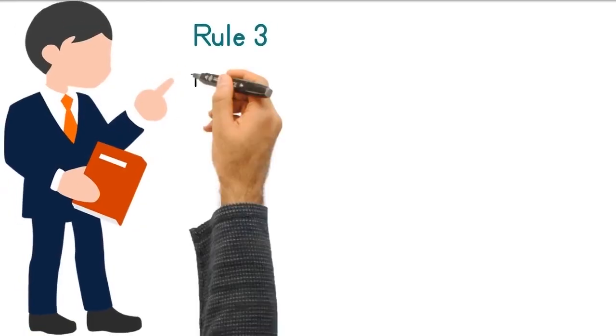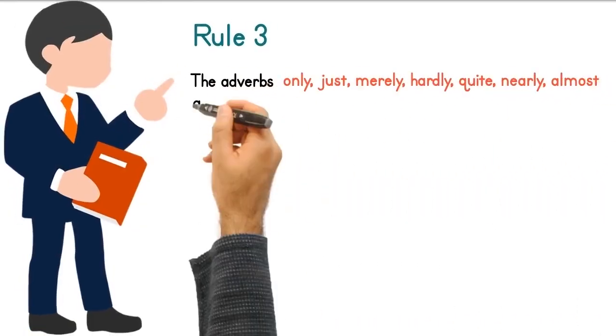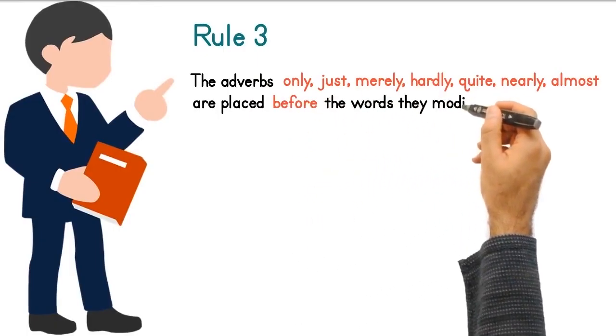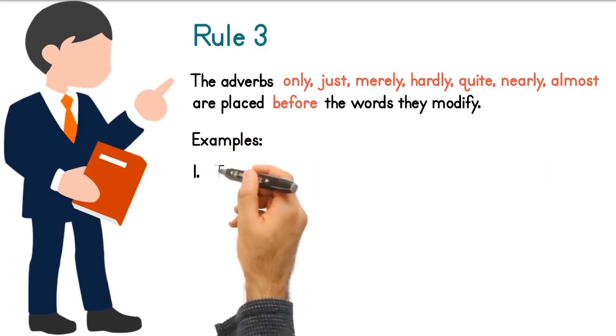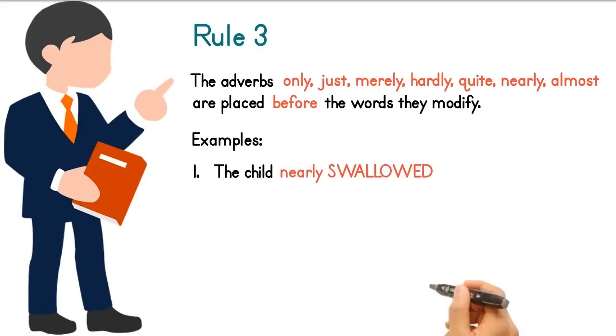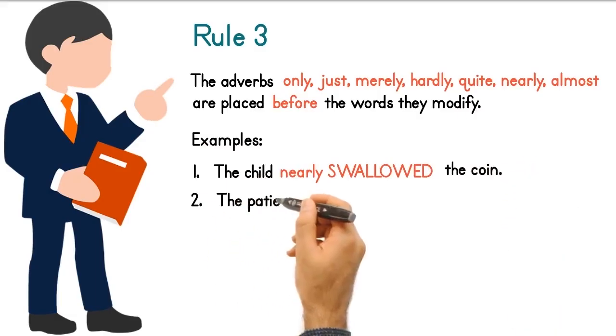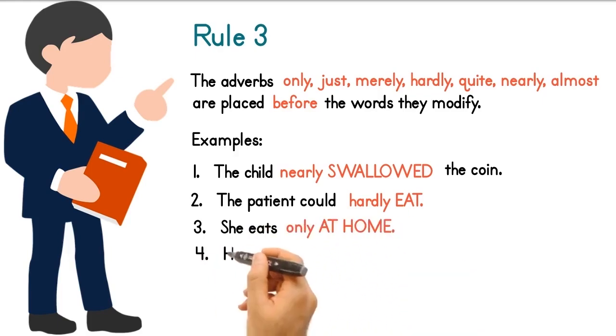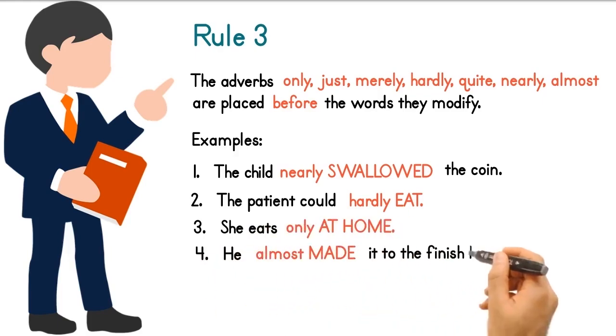Rule number 3. The adverbs only, just, merely, hardly, quite, nearly, almost are placed before the words they modify. Examples: the child nearly swallowed the coin. The patient could hardly eat. She eats only at home. He almost made it to the finish line.